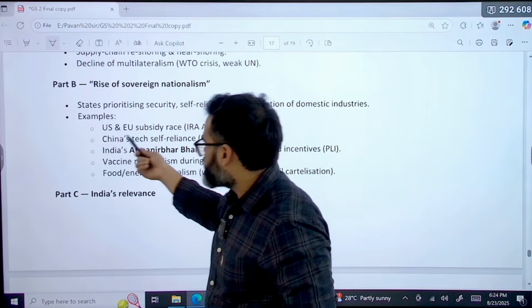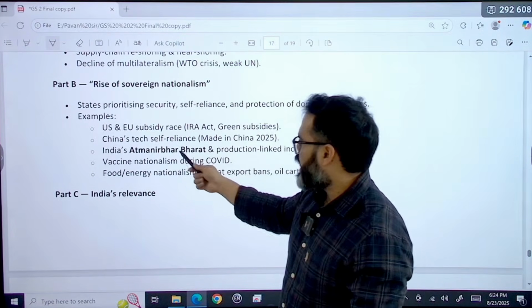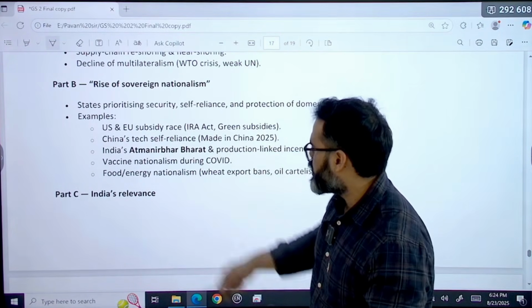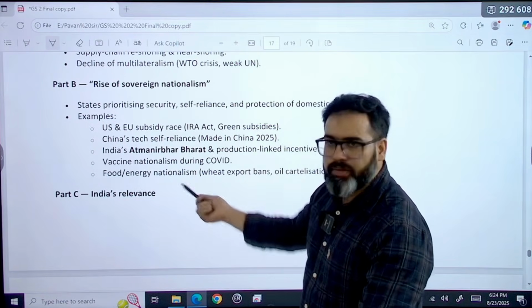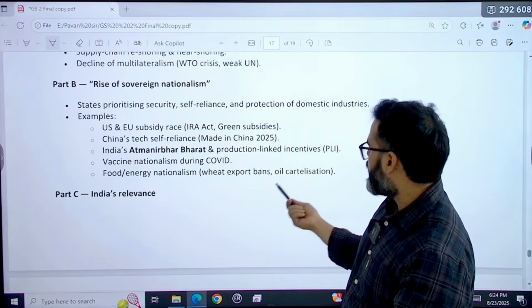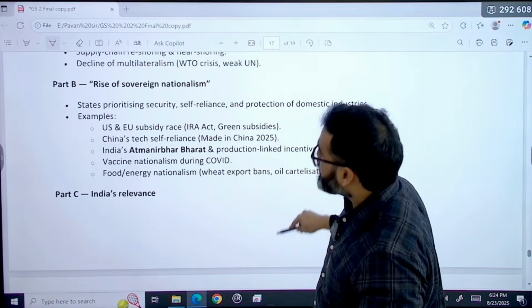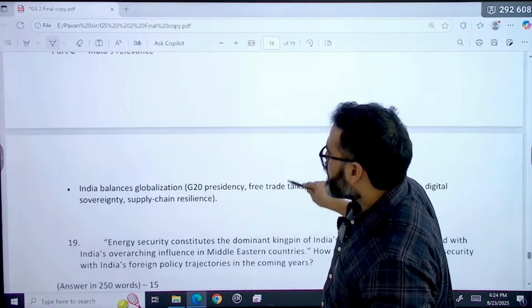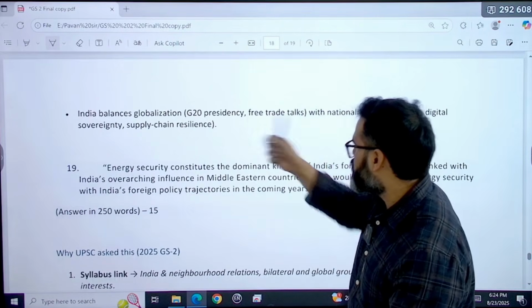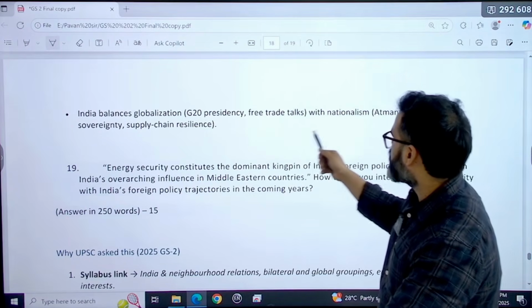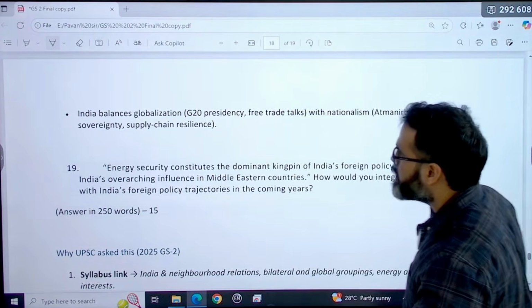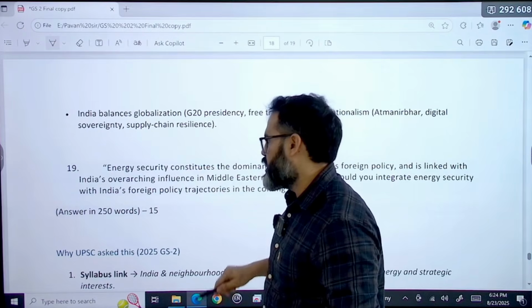Examples like US and EU subsidy race, China's tech self-reliance, India's Atmanirbhar Bharat, vaccine nationalism during COVID, food and energy nationalism like wheat export ban, oil cartelization, all these things. India का इसमें क्या relevance रहेगा? India balances globalization because of G20 presidency, free trade talks, with nationalism like Atmanirbhar, digital sovereignty and supply chain resilience.